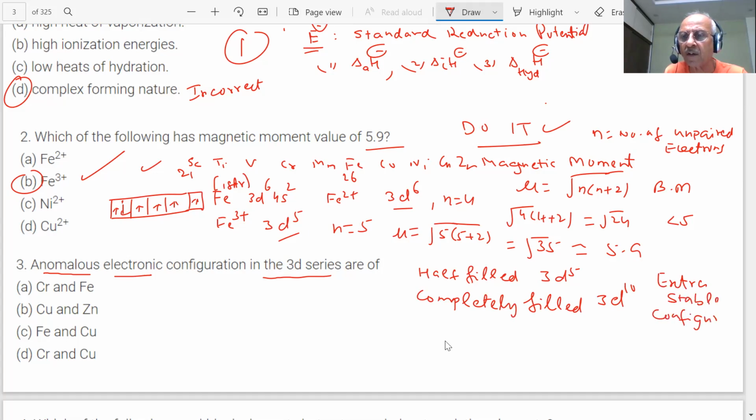Which elements will have anomalous configuration, students? What happened to chromium and in the case of copper? We are putting a star here. Now you got the answer. What is the correct answer, students?